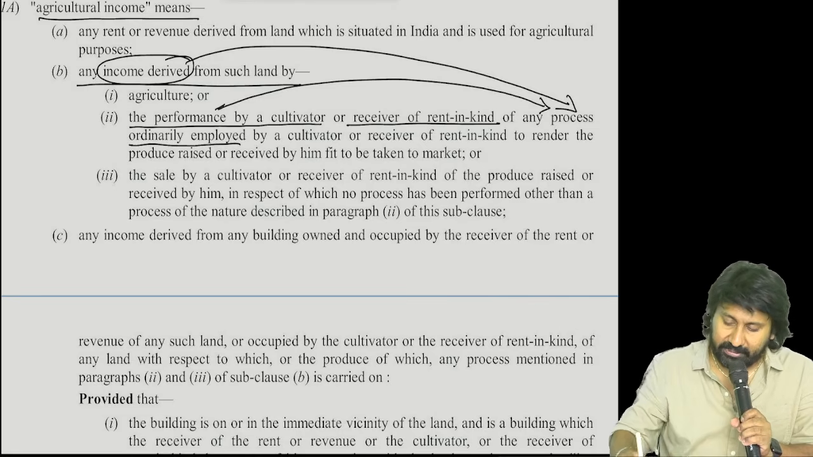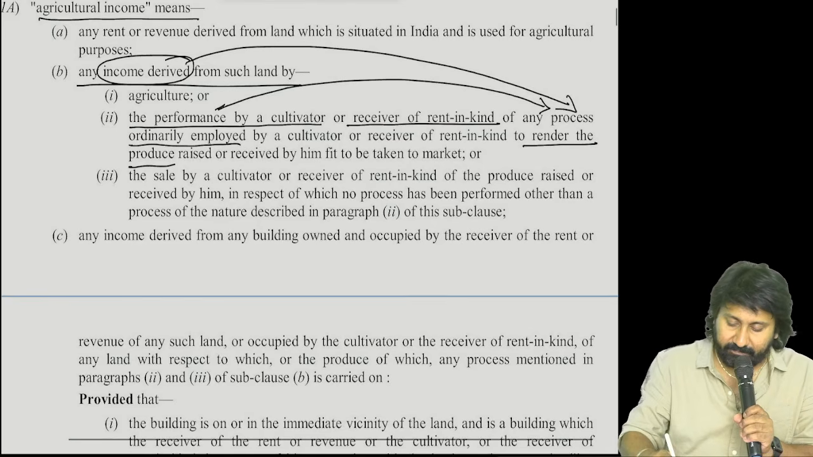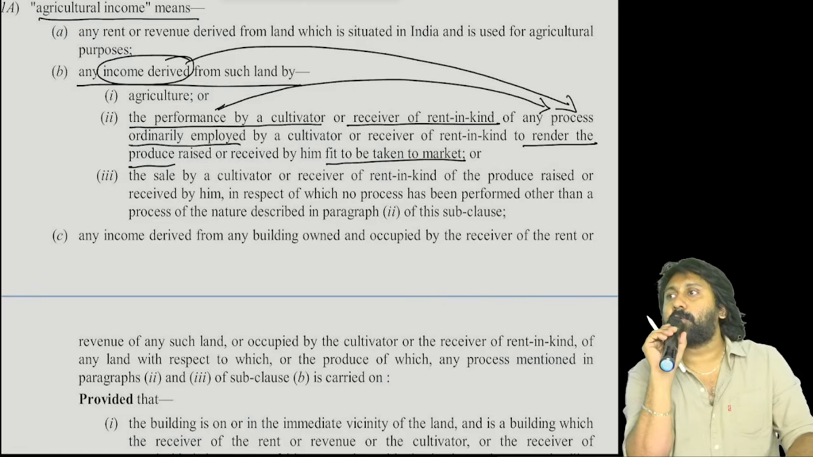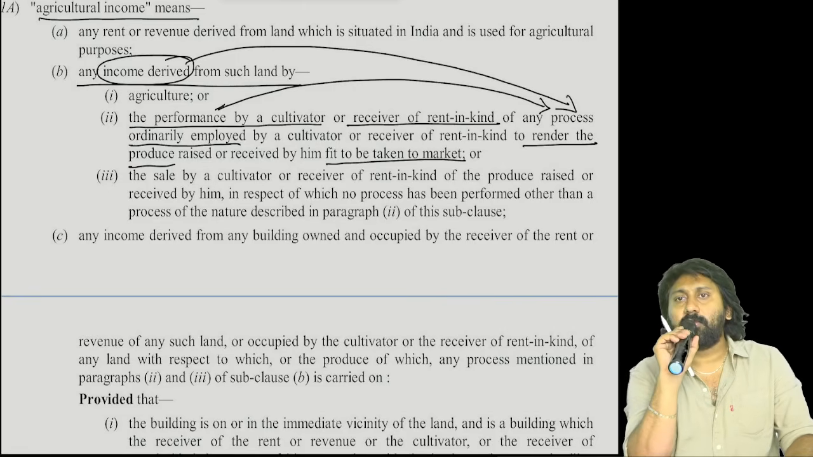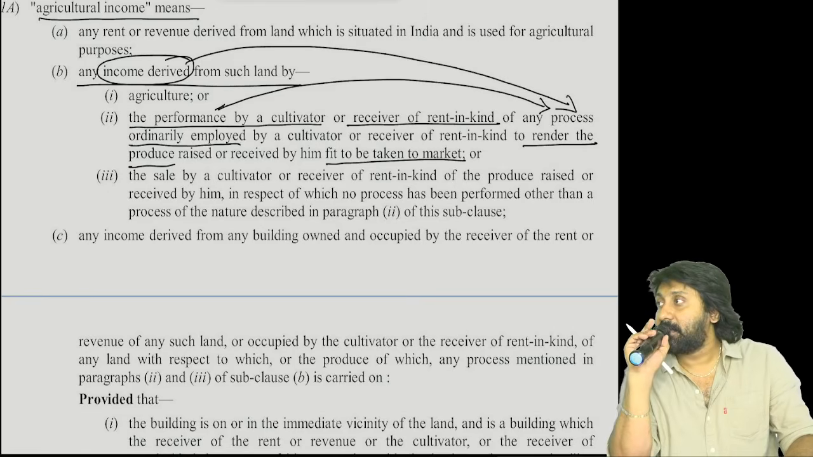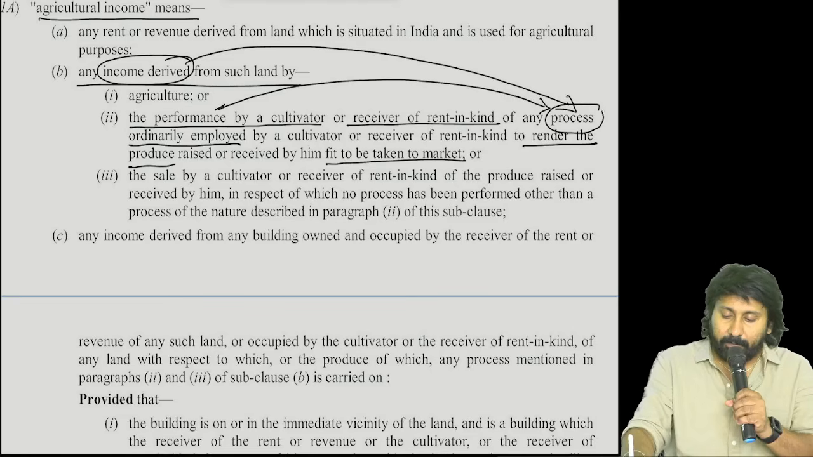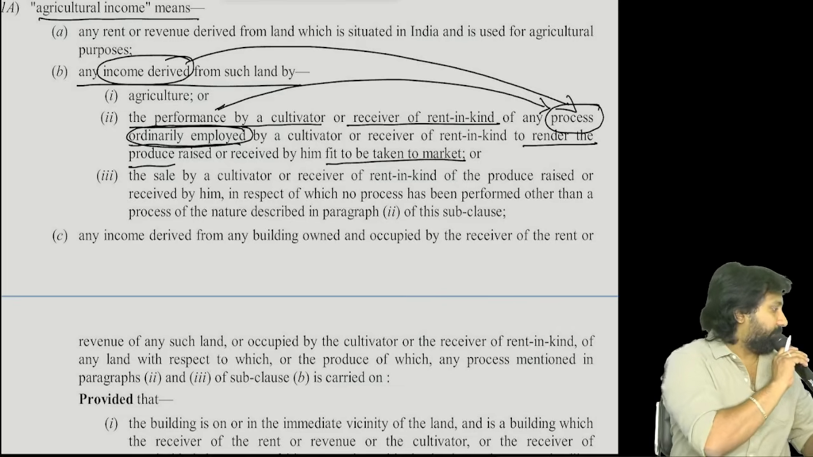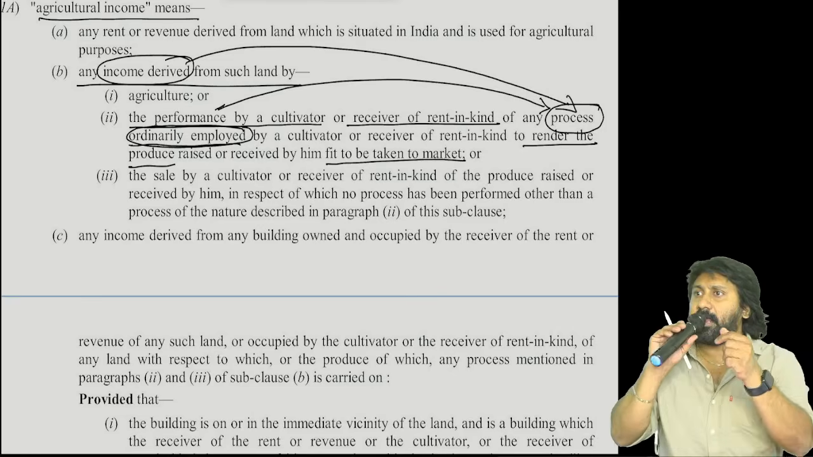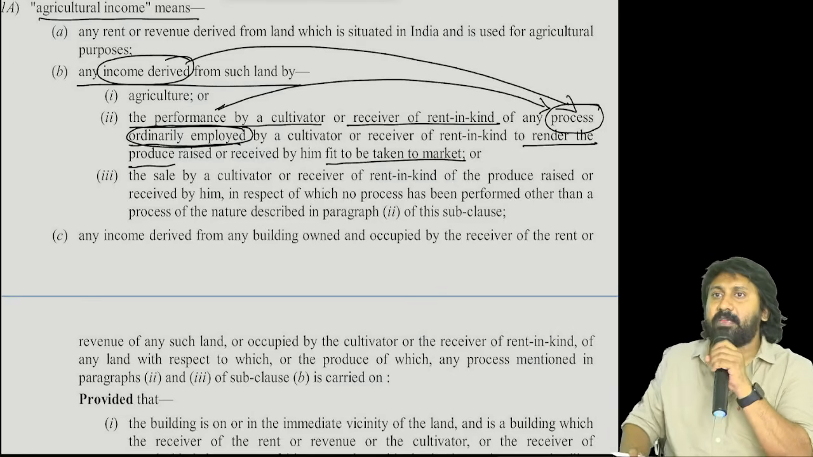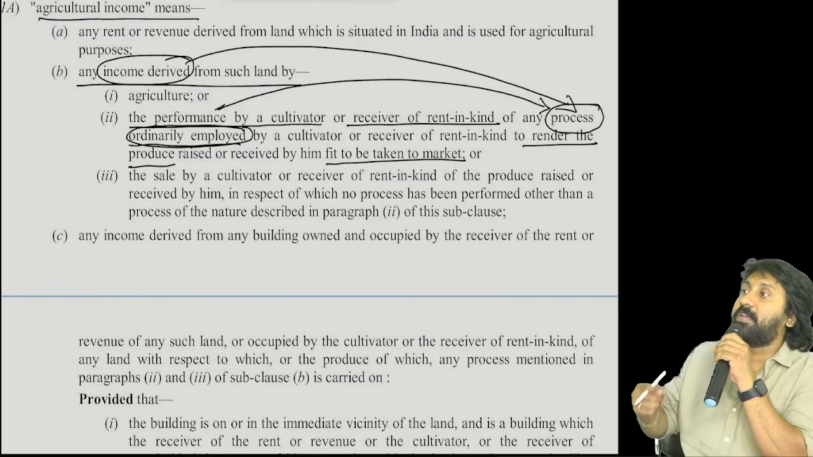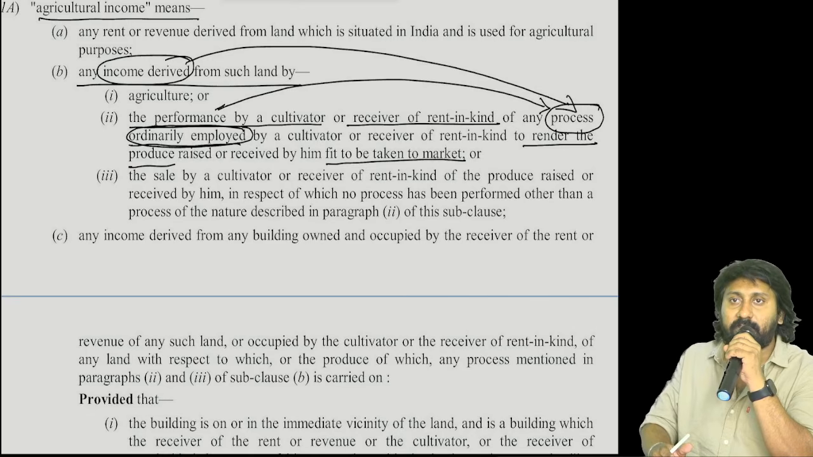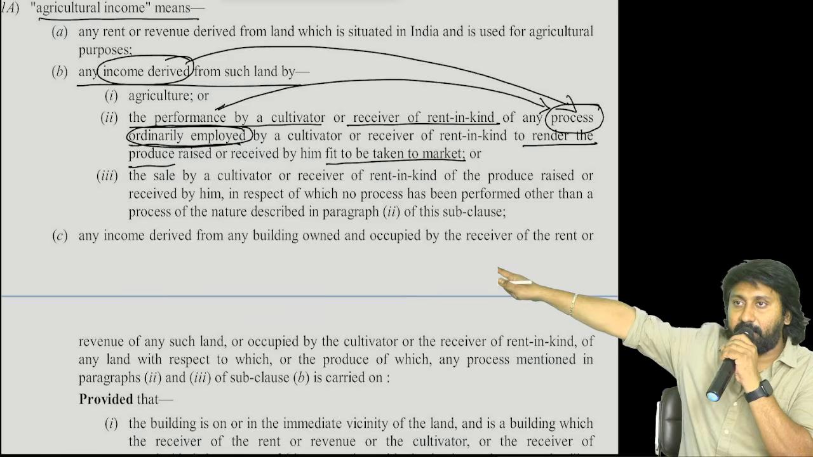Why are you doing this? In order to render the produce fit to be taken to the market. So, in order to make it marketable, anything you do will be called a process that is ordinarily employed. Any kind of marketing expenses, any amount spent on marketing to make the product marketable, any process employed for that will also come under this particular category. Okay, see.